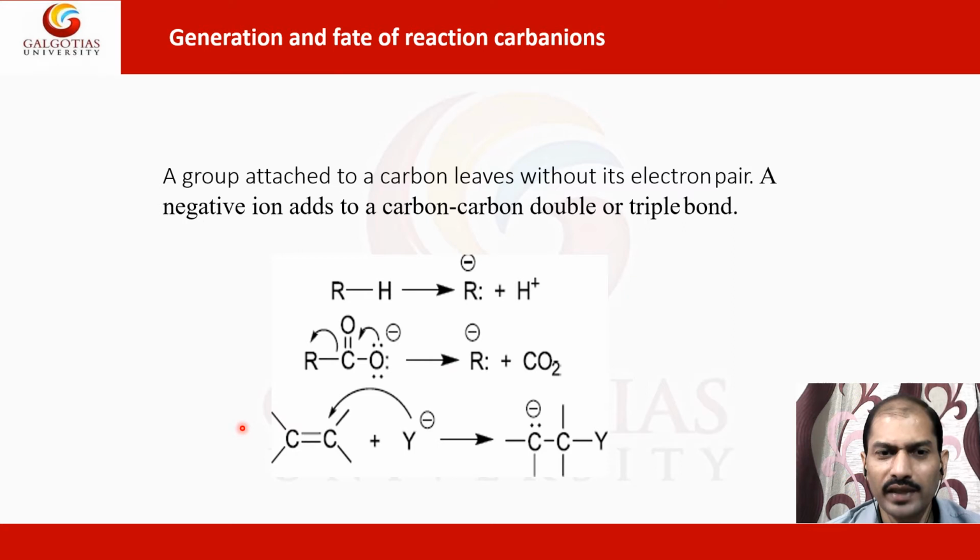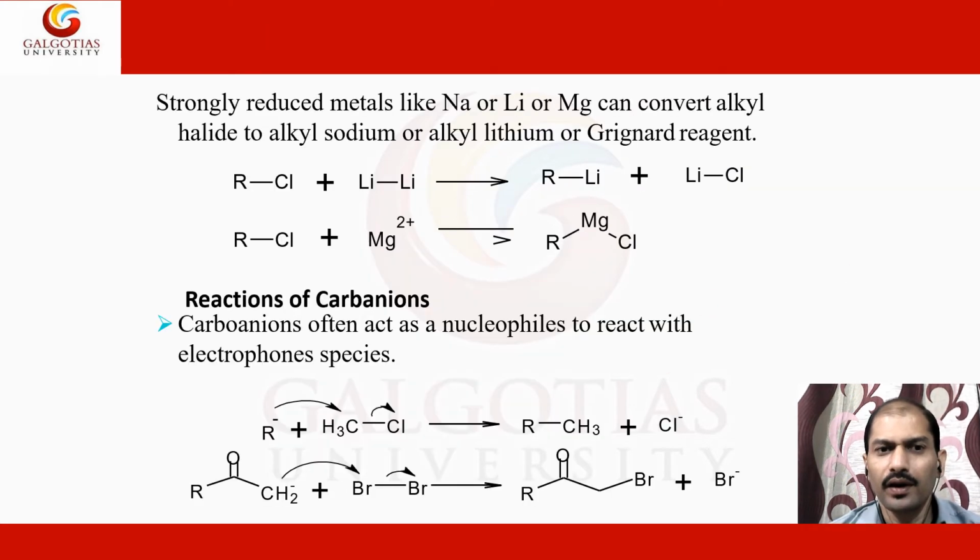So there are a number of methods by which these reactions can occur, or carbanions can be generated. Likewise here you can see, if any negative or nucleophile kind of group is attacking a particular carbon, the electron will shift towards this carbon. So this will also make a carbanion species, which is this carbon. Here you can see there are many more examples for this, like alkyl chlorides in the reaction with lithium and with magnesium.